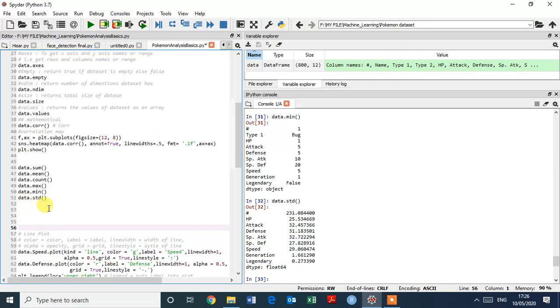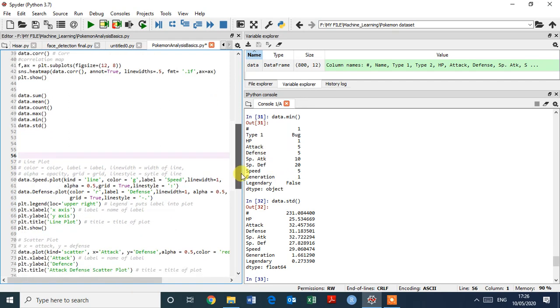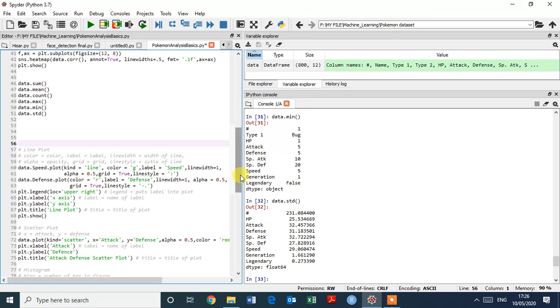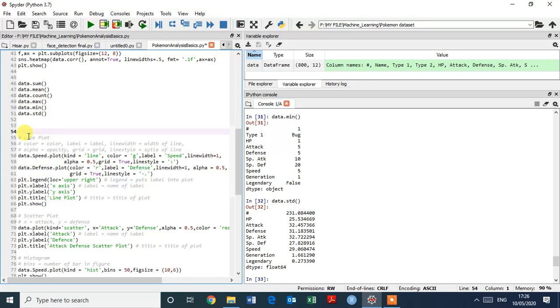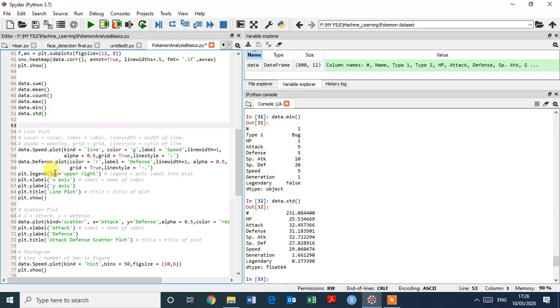I hope you understand this, and we are going to plot a line plot. Okay, so for the line plot, we need to plot speed and defense. Speed and defense, the two variables.